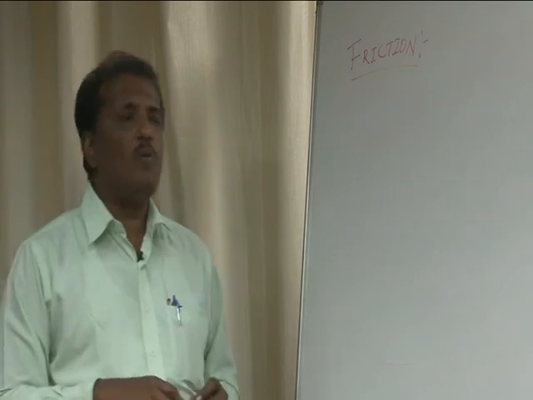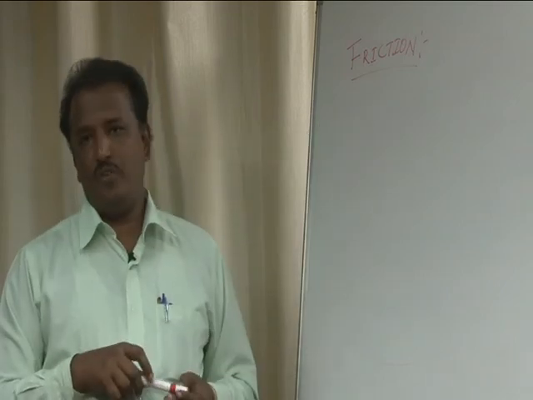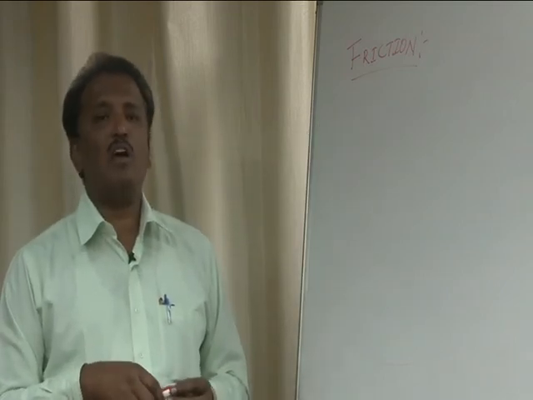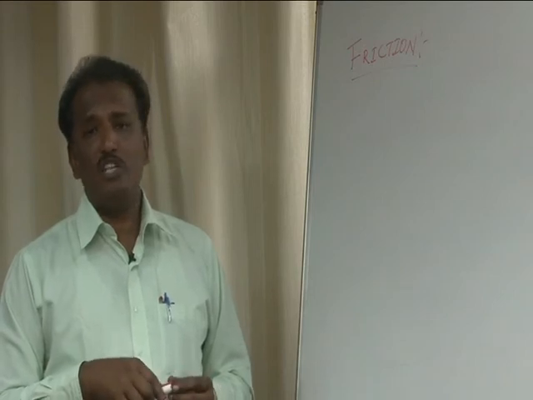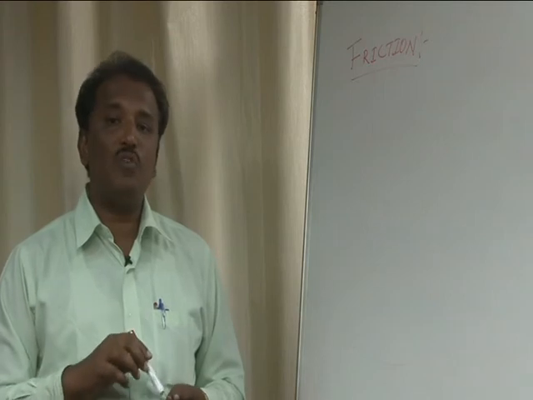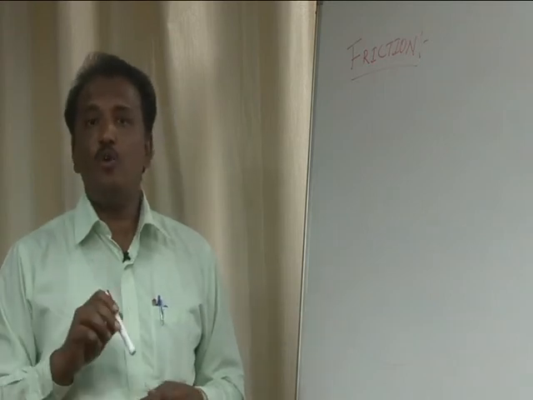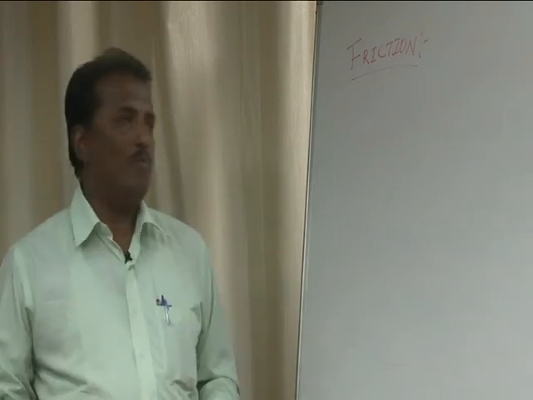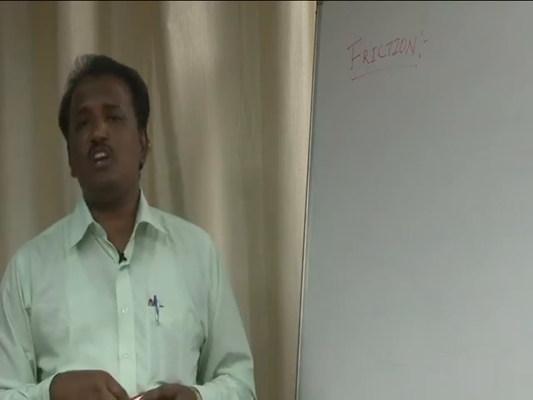That opposition you can call friction. Define friction for 1 mark, or for 2 marks you can say friction is nothing but an opposition that exists between two surfaces in contact during their relative motion. It is one of the forces, the frictional force.